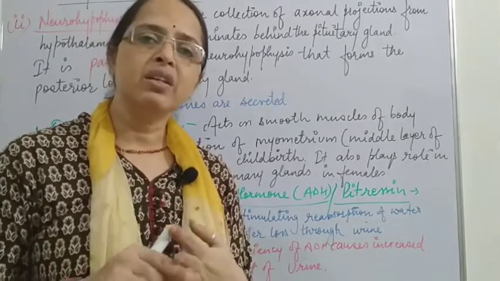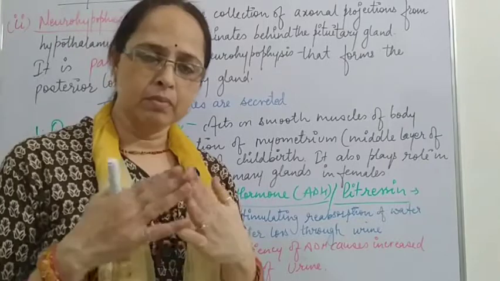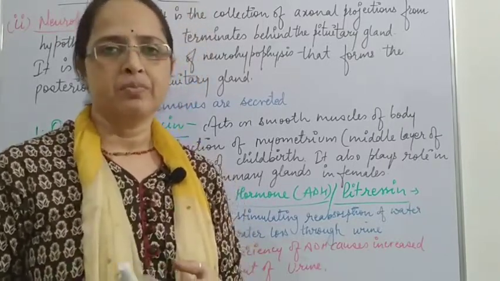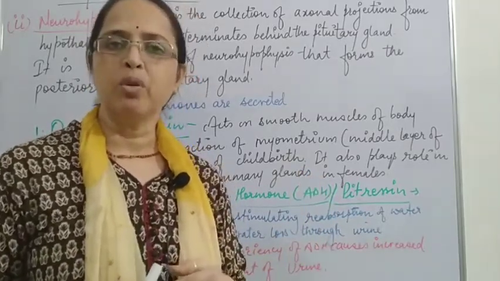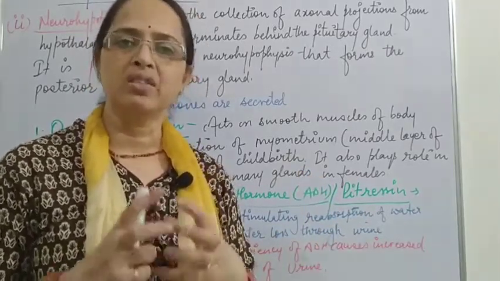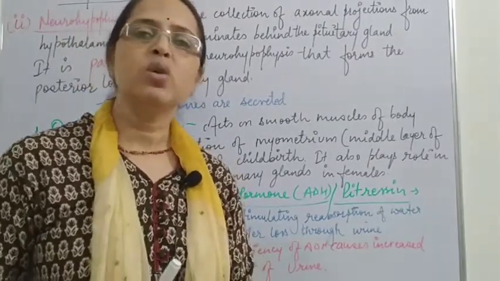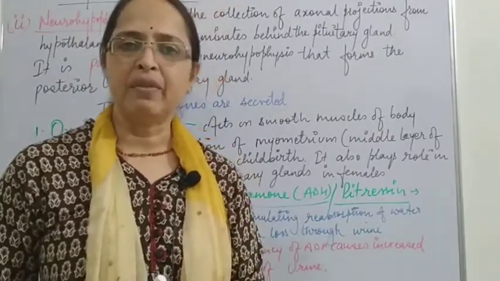But during the delivery of a baby, the myometrium is acted upon by the oxytocin hormone, which results in the contraction of the middle uterus layer, and this causes the labor pains, resulting in the delivery of a baby.